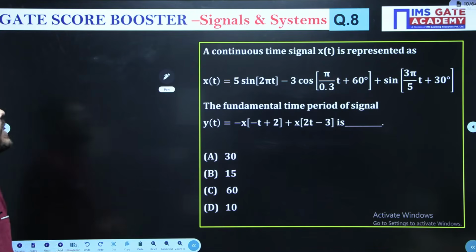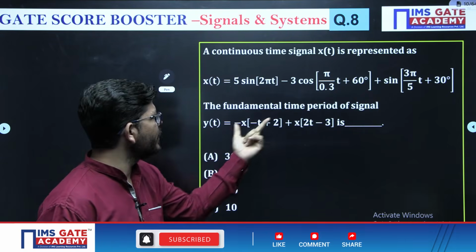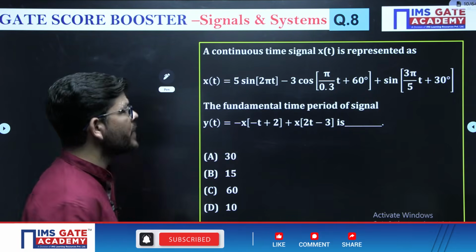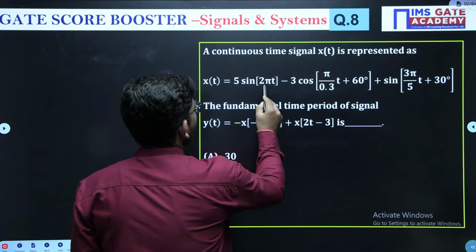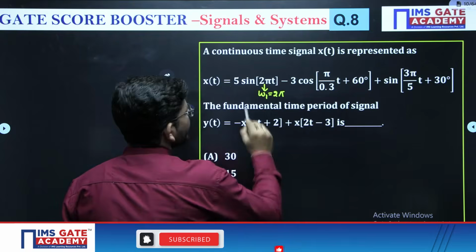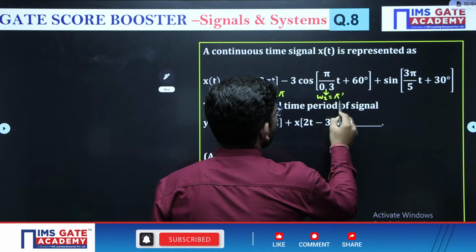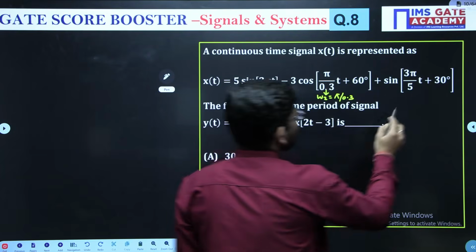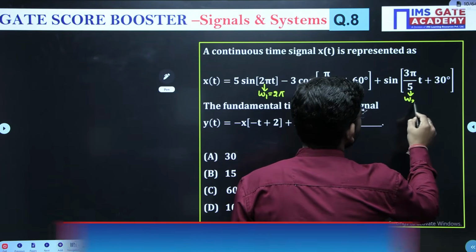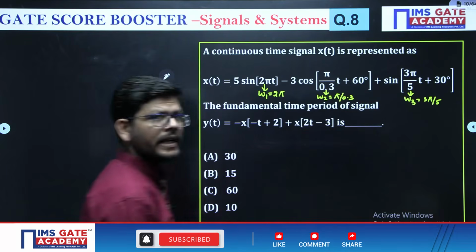Question number 8. A continuous time signal x(t) is represented by, what is going to be the fundamental time period for this signal? Okay, have a look here. What is the frequency omega 1? It is 2 pi. What is the frequency omega 2? It is pi over 0.3. What is the frequency omega 3? It is 3 pi over 5, right?